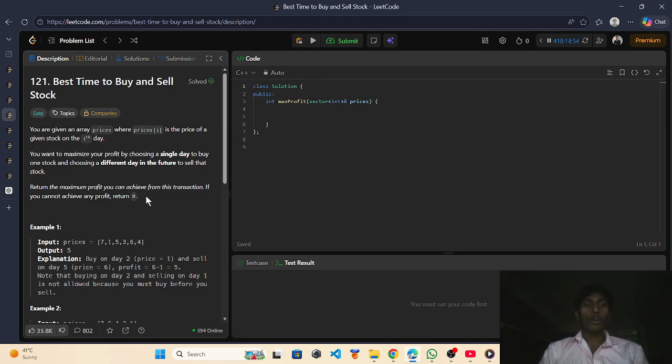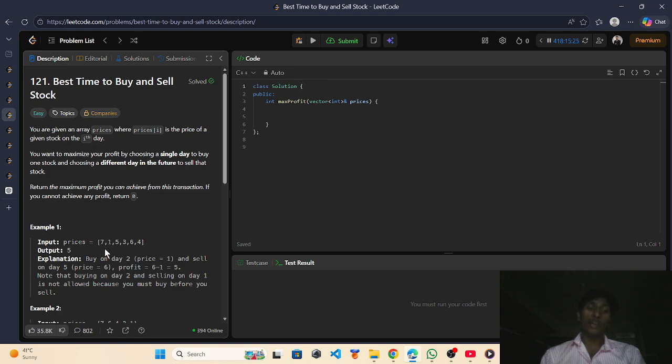So overall, the question is that you are given an array named prices, where prices[i] is the price of the stock on the ith day.